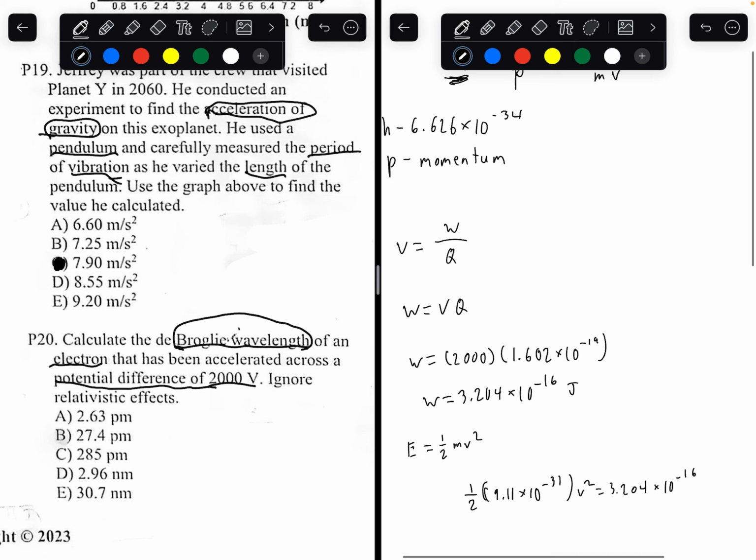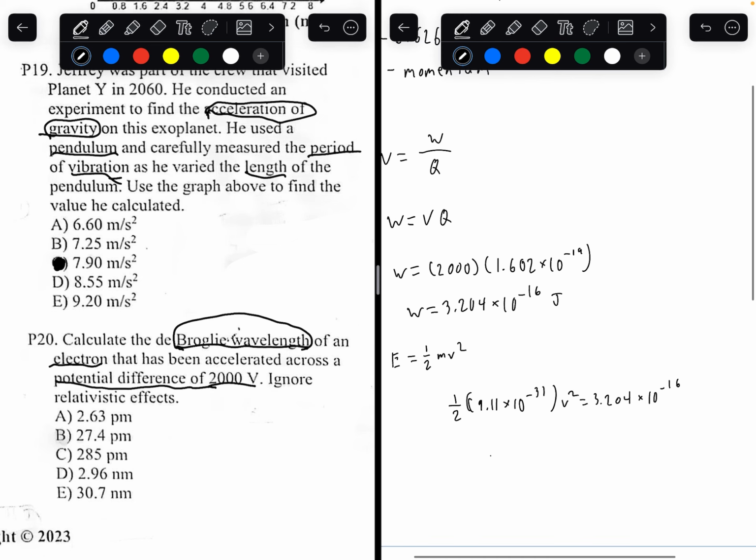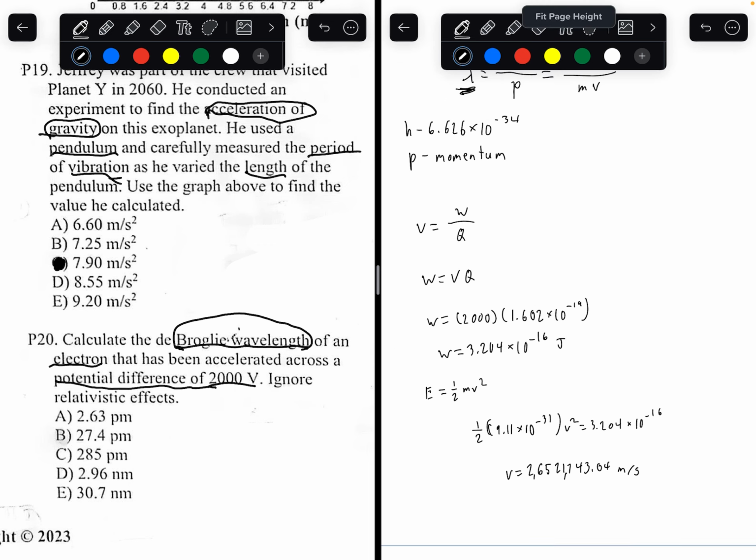We can try to solve for velocity. And once we isolate velocity and plug into a calculator, the velocity of the electron equals about 2.65 times 10 to the 7 meters per second, so 2.6 million.